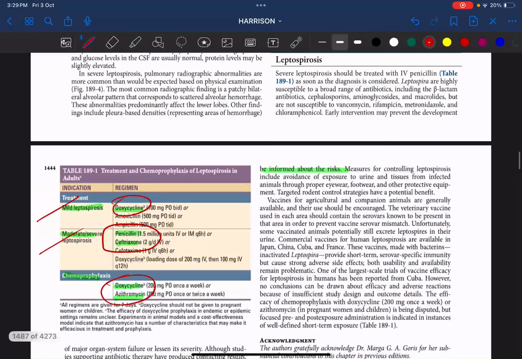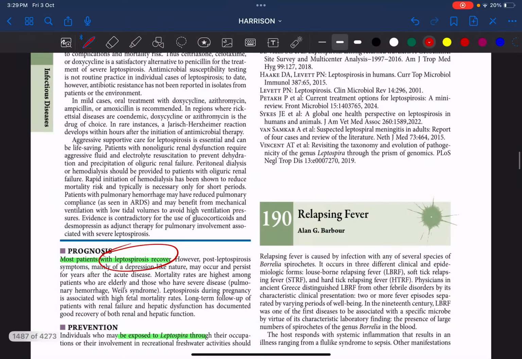Next, mild leptospirosis is treated with doxycycline, and moderate to severe with IV penicillin or ceftriaxone. For chemoprophylaxis, we can always go for doxycycline or azithromycin. And for prognosis, most of the patients recover.